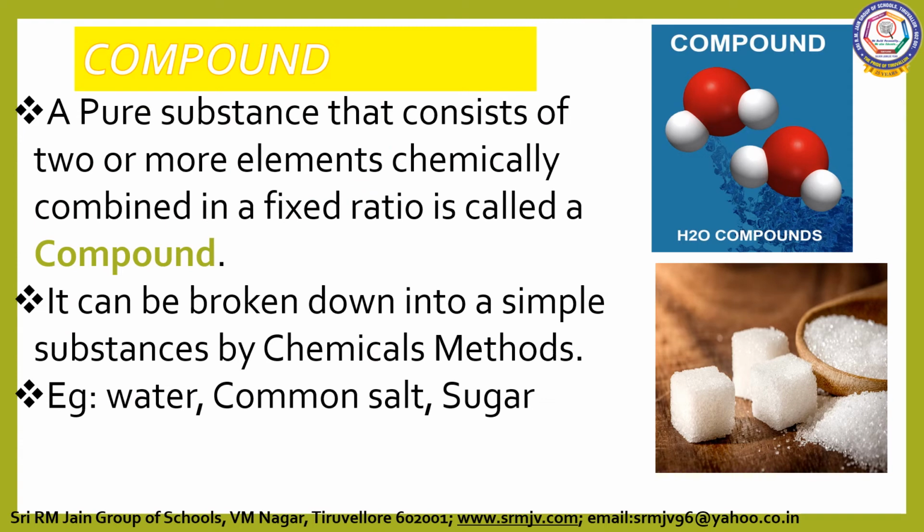A compound is a pure substance. It consists of two or more elements chemically combined in a fixed ratio. For example, water. What are the two elements in water? Hydrogen and oxygen. They are combined in a fixed ratio and form water. Carbon dioxide is another example. Carbon and oxygen are the two elements. They are combined in a fixed ratio and form carbon dioxide, which is in the gaseous state.